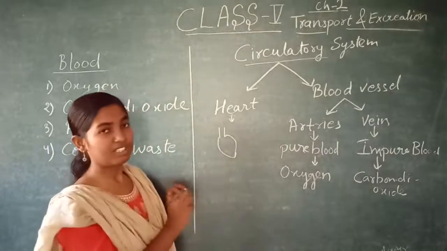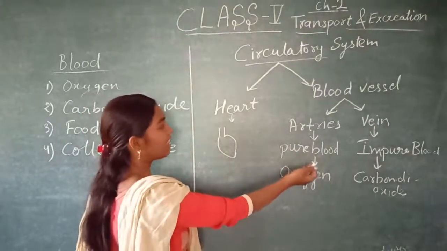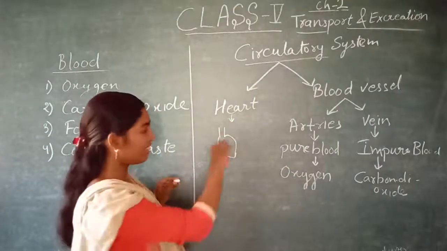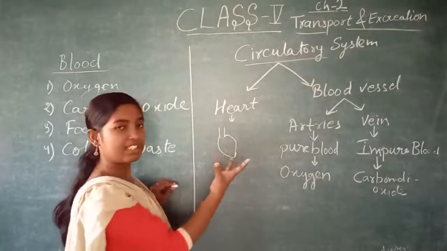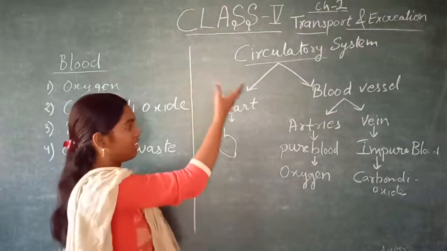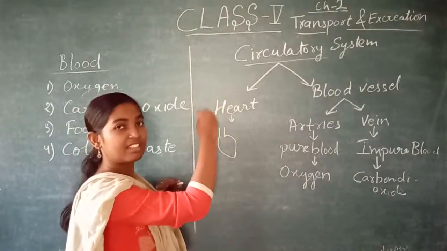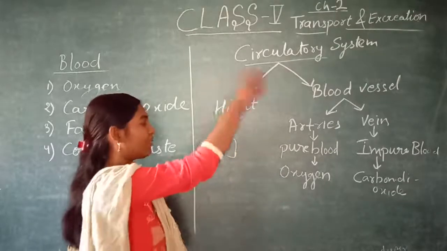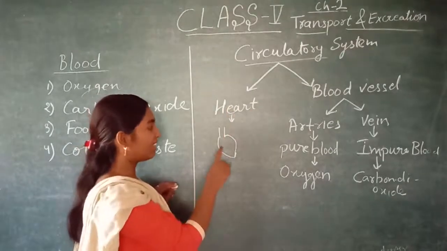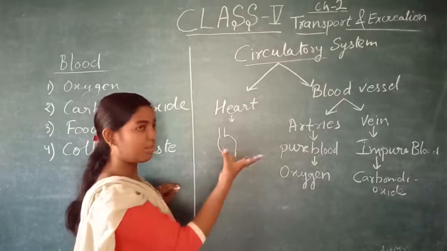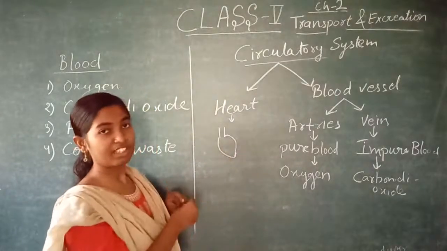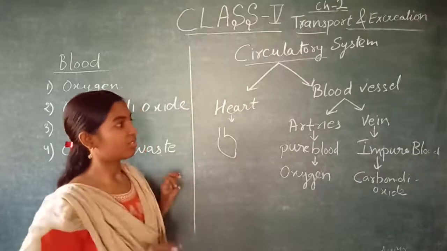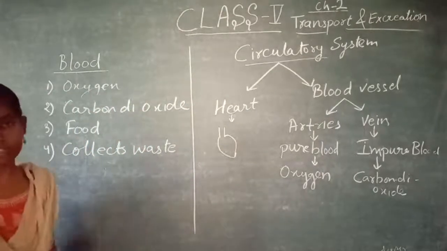So what is this heart doing? When the blood vessels bring impure blood to the heart, the heart pumps and sends that blood to the lungs, and there the lungs release carbon dioxide and pick up oxygen, and then it comes back to the heart. Again the heart pumps, and this oxygenated blood goes to all parts of the body. Now just note this down, after this we will see how it works.